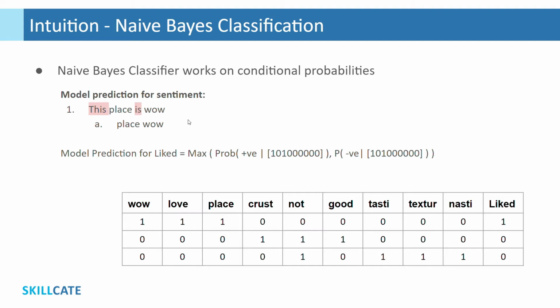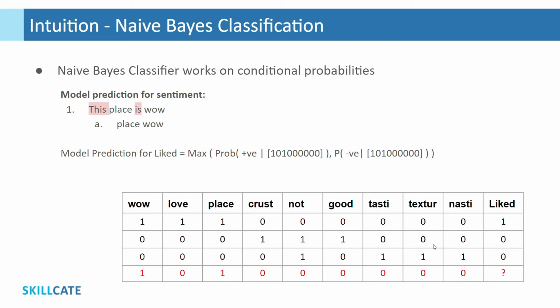review. As you know by now, post data cleaning, this review should look like this, having two tokens, place and wow. In bag of words representation, this new review would look like this, with ones against the tokens wow and place and zeros against other model dictionary tokens. By the way, all these tokens collectively are called the model dictionary.